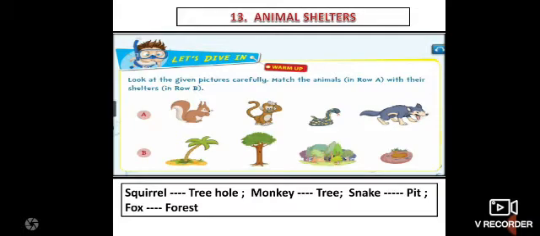Okay, look at the pictures given below carefully and match row A with row B. So in row A they have given some pictures, children. You have to match the row A pictures with row B. So first one, where do squirrels live? You have to write. Where do monkeys live? You have to write. Where do snakes and foxes live? You have to write. So for example, squirrel lives in a tree hole, monkeys live on trees, snake in a pit, fox in a forest. Okay, you match it, children, and complete the pattern.